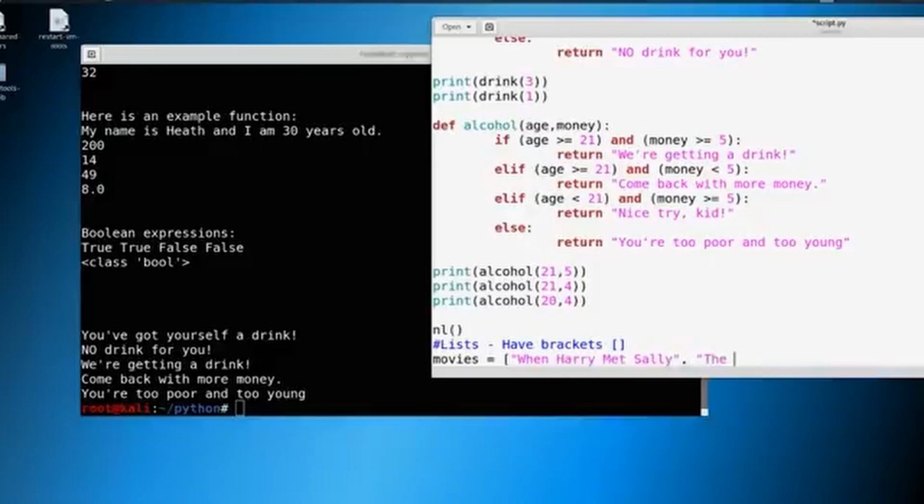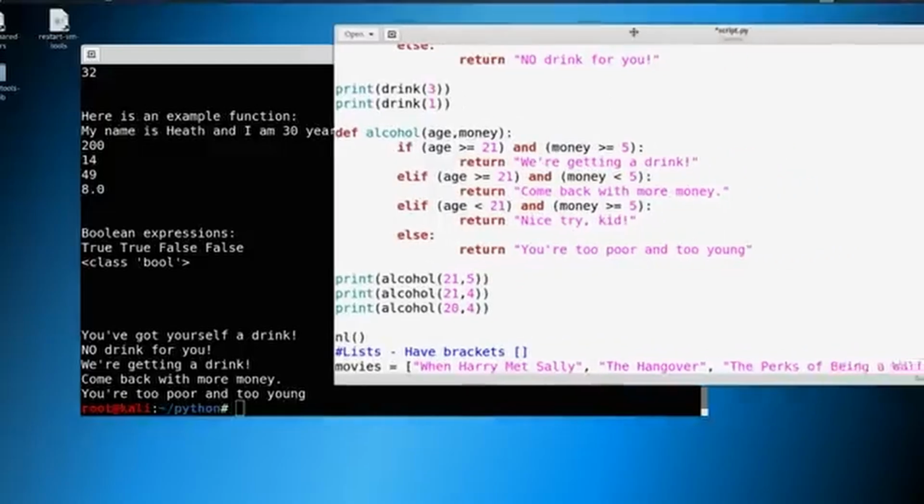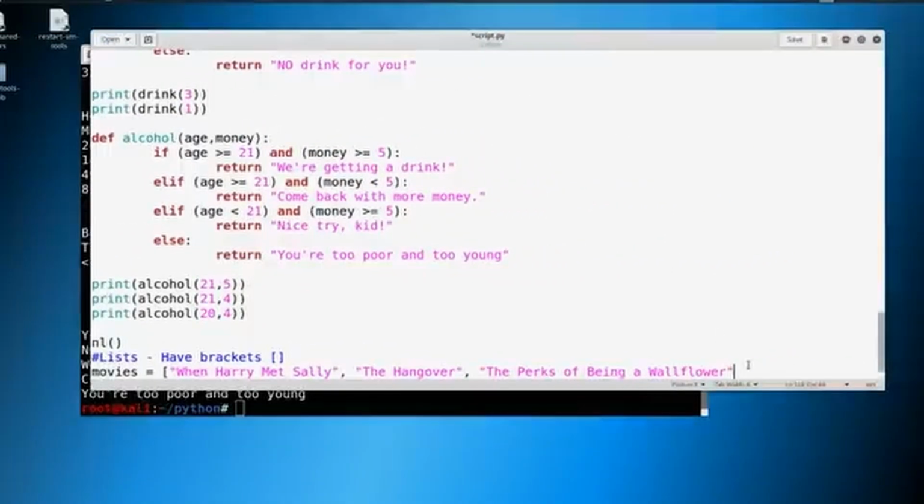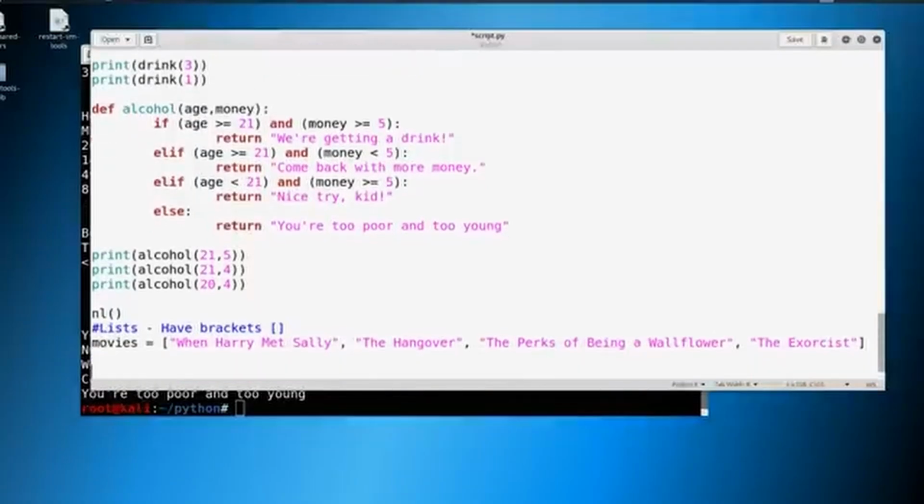The Hangover, The Perks of Being a Wallflower. And this is getting kind of long, so I'm actually going to move this over a little bit for us. And we'll say one more. Let's pick 4 movies. We'll do The Exorcist. Okay. And now we have this list. Again, lists just live in brackets. So we've got list item 1, item 2, item 3, and item 4.